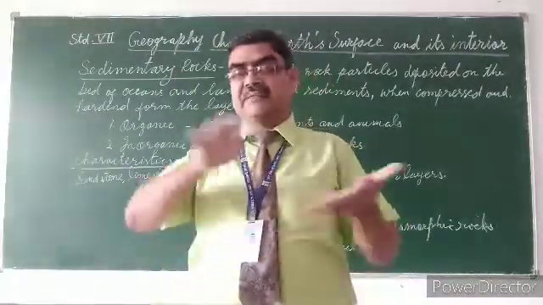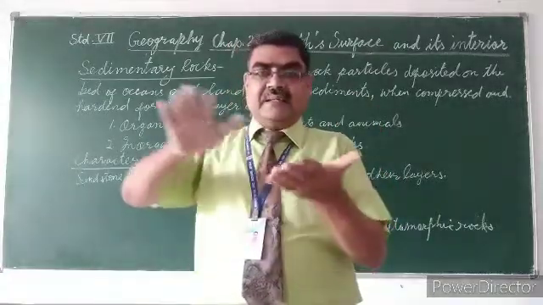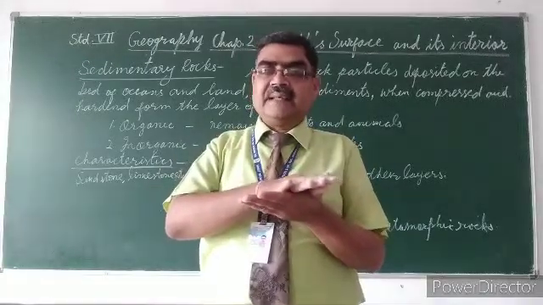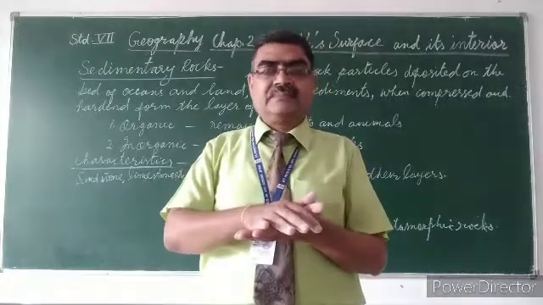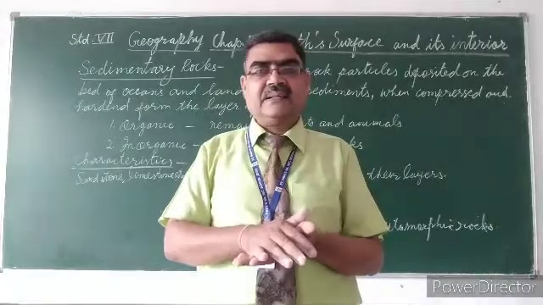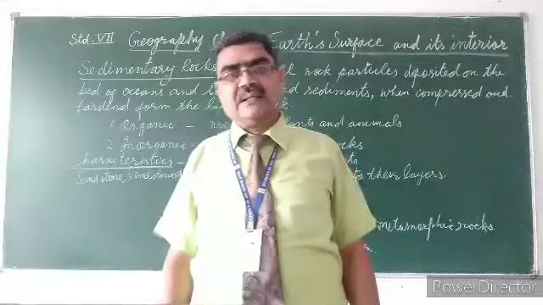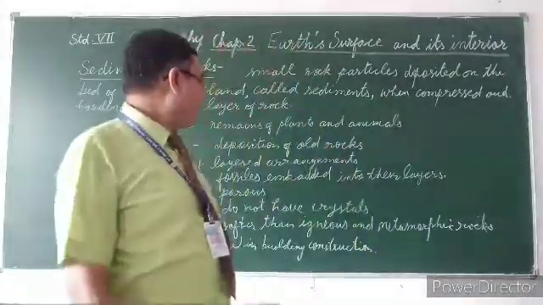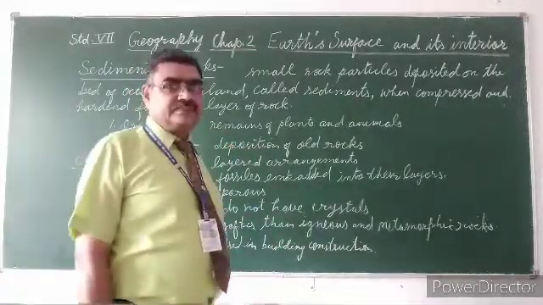When the layers of remains of plants and animals settle down in layers 1, 2, 3, 4, after a long time, by the action of heat and pressure, they become hard and converted into fossils. And this type of rocks are called organic sedimentary rocks.